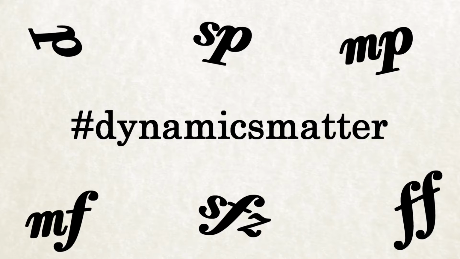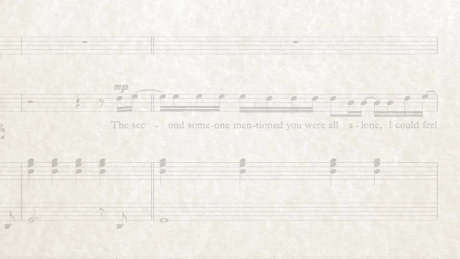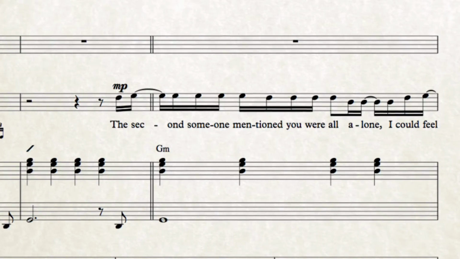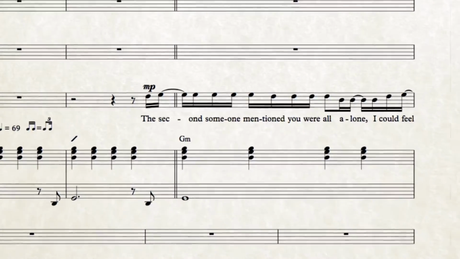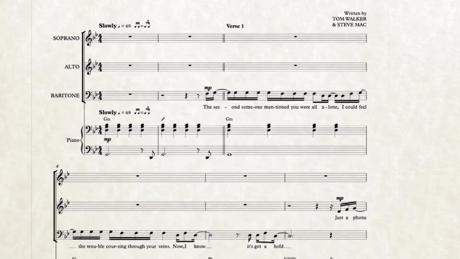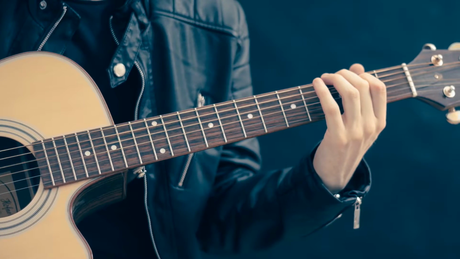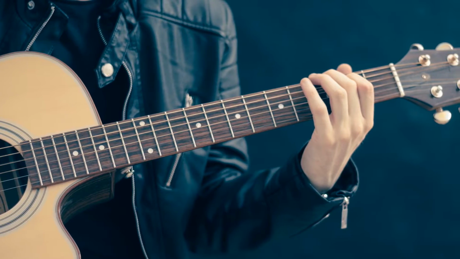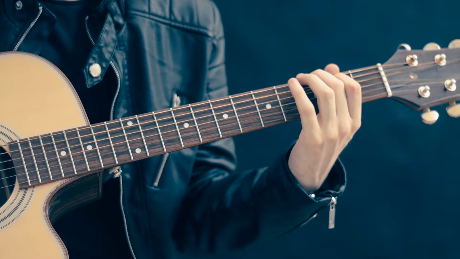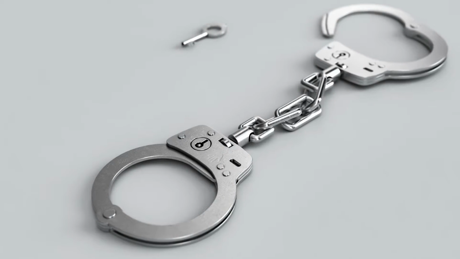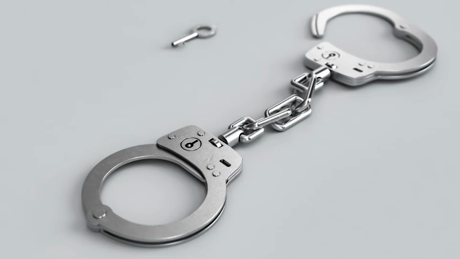Dynamics matter. Finally, and this is kind of optional, chord symbols in the piano part are useful to have if you're doing pop music, as they ease reading and make space for the pianist to improvise a little if they want to. Also, if you find that you've got a guitarist for your performance, the guitarist can use the chord symbols to play the music, as they'll be more helpful than the piano notation. But this is optional, and leaving the chord symbols out won't get you arrested.